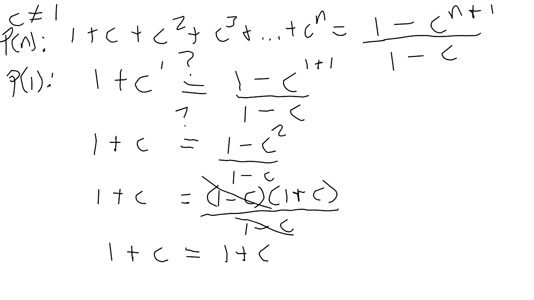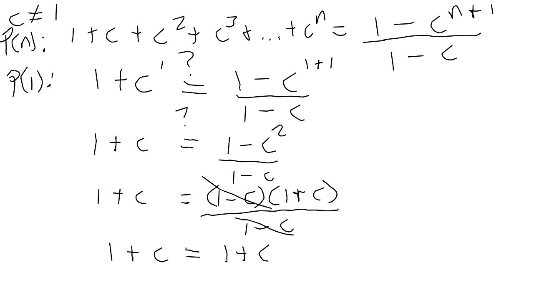To answer your question, Anthony, remember that you're plugging in 1, so it's P of 1. That is the least element. So it would be c to the 0 plus c to the 1. You're not going further than c to the 1 because the power represents n.